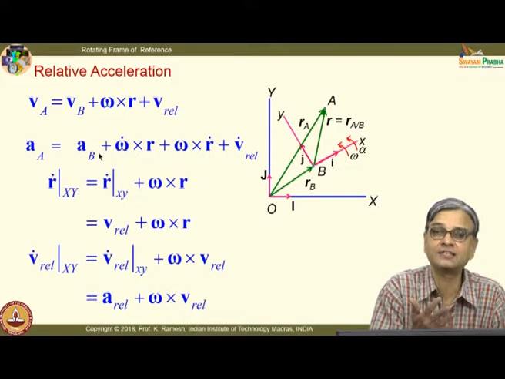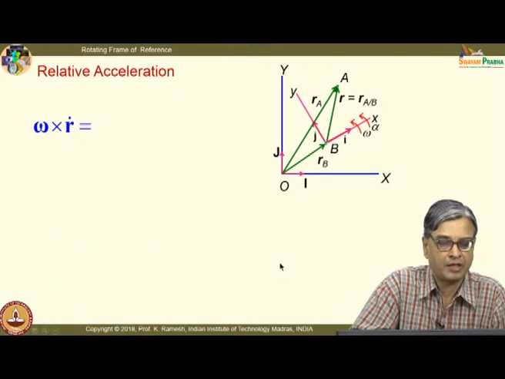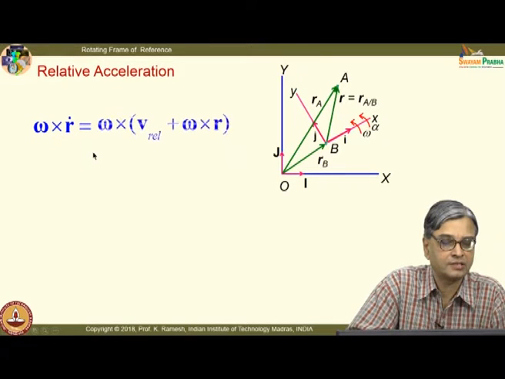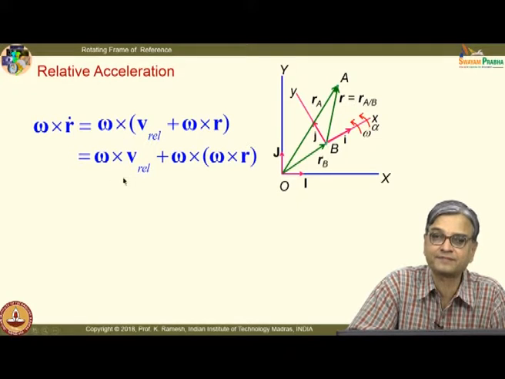You are using that as attached to a rigid body or attached to any other particle also. Okay. So, omega cross r dot is nothing but, we have seen r dot is V rel plus omega cross r. So, this results in two terms, omega cross V rel plus omega cross omega cross r. We have already got omega cross V rel earlier.